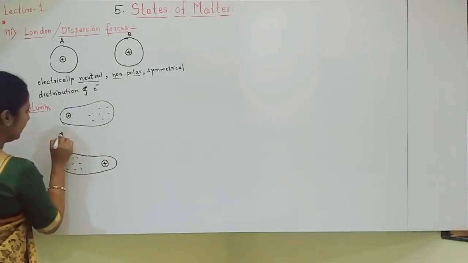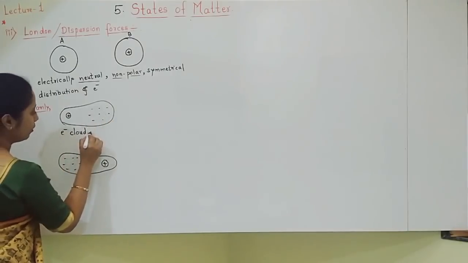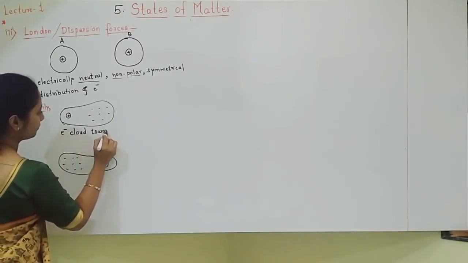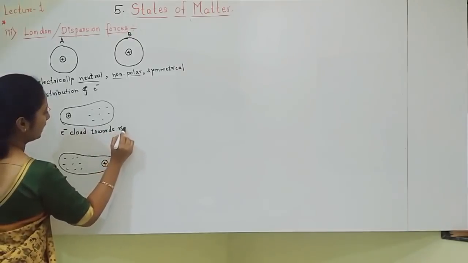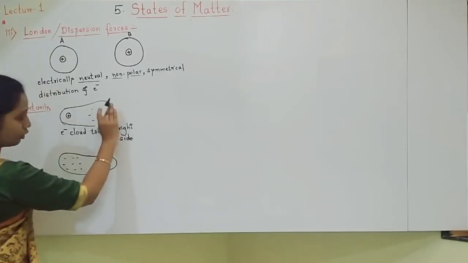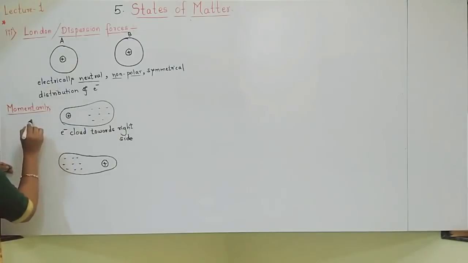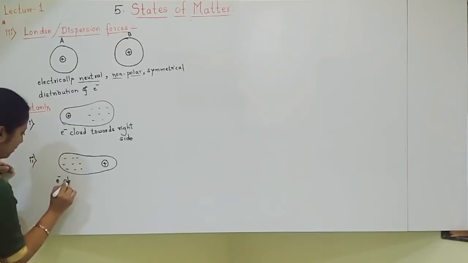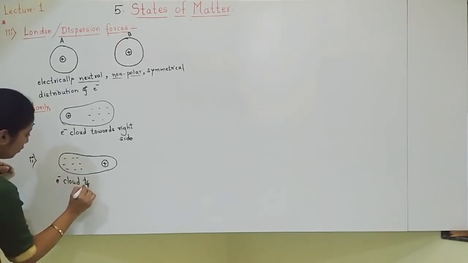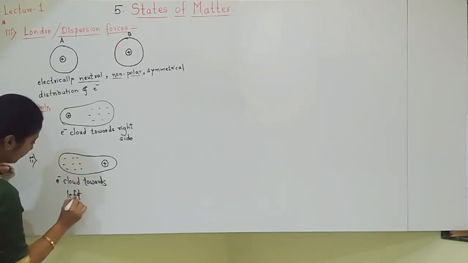What happened here? See here, electron cloud towards right side. Correct? Electron cloud towards right side. This is the first possibility. The second possibility is electron cloud towards left side.